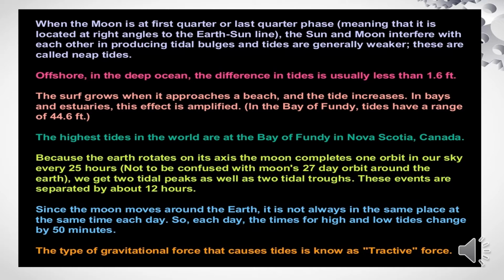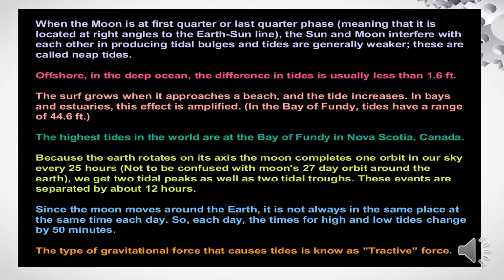Offshore, in the deep ocean, the difference in tides is usually less than 1.6 feet. The surf grows when it approaches a beach and the tide increases. In bays and estuaries, this effect is amplified. In the Bay of Fundy, tides have a range of 44.6 feet. The highest tides in the world are in the Bay of Fundy in Nova Scotia, Canada.